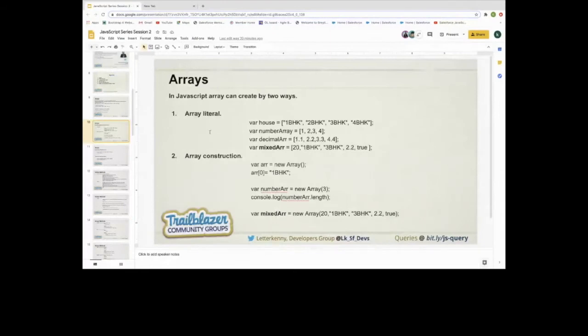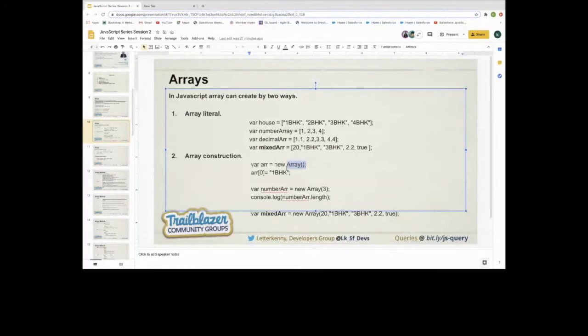That is the first way by which we can create an array in JavaScript. Second, we can also create an array by using a constructor. So that is the first example where we are creating an array using the constructor, the new keyword basically. And if we want to assign any property inside this array, we already talked that array starts from the 0th index and we can assign property inside this.